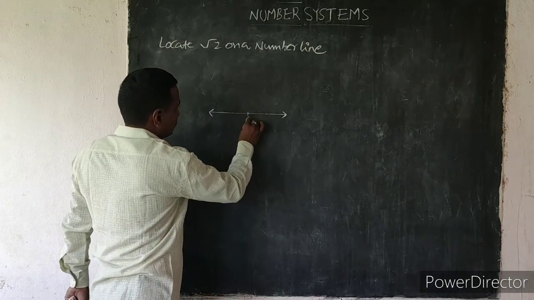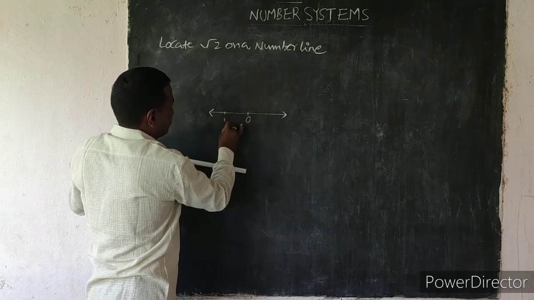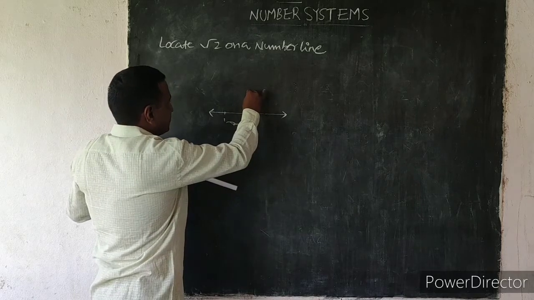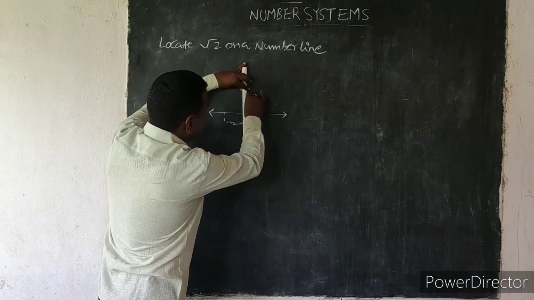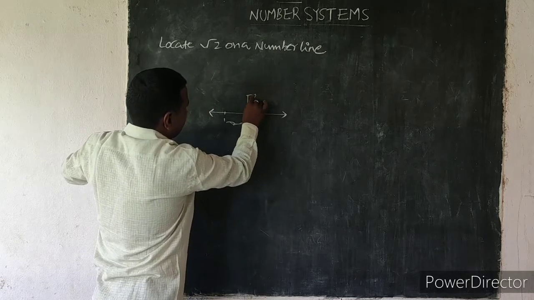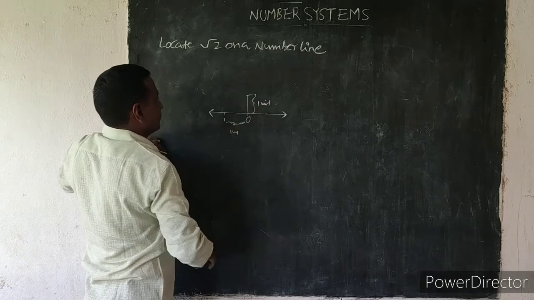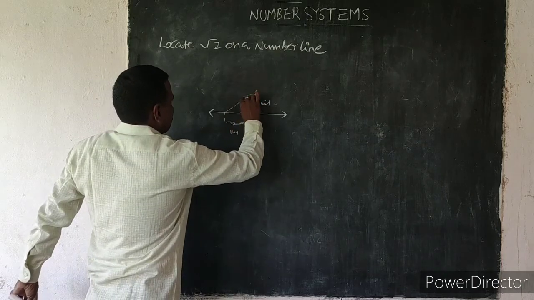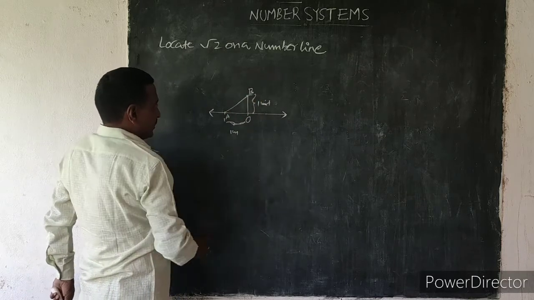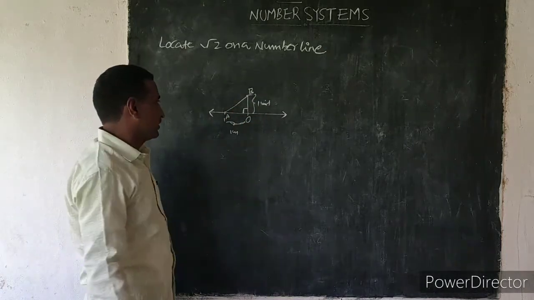This is 0, and measure 0 to 1. It is 1 unit. Next measure, it is 1 unit. Now join. This is point A and this is point B. It is 90 degrees, so we use the Pythagoras theorem.